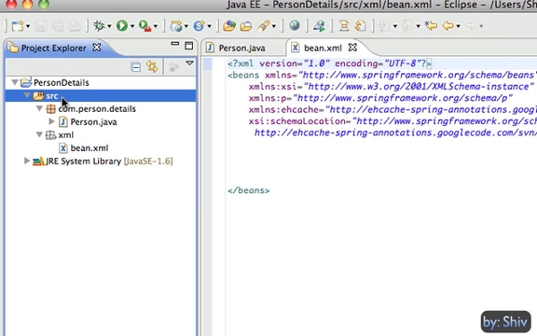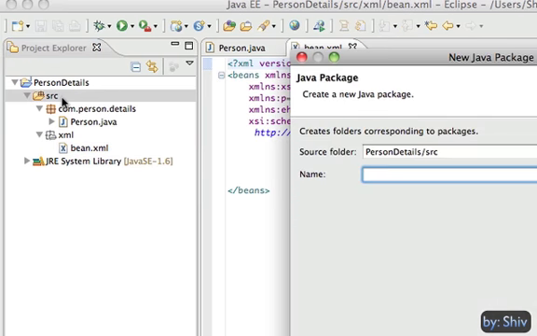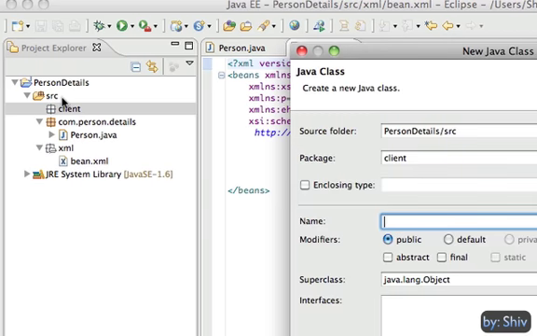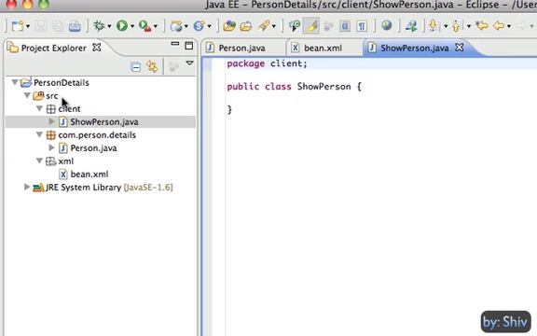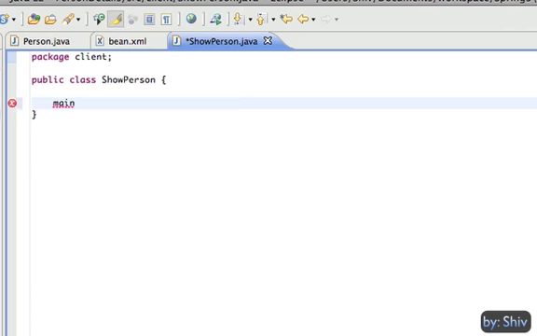Next, create a package XML to keep the Spring bean.xml file and copy the empty bean.xml file which I have on my local system with the required namespaces. Create a package for the client where we create a client class showPerson with the main method inside it.